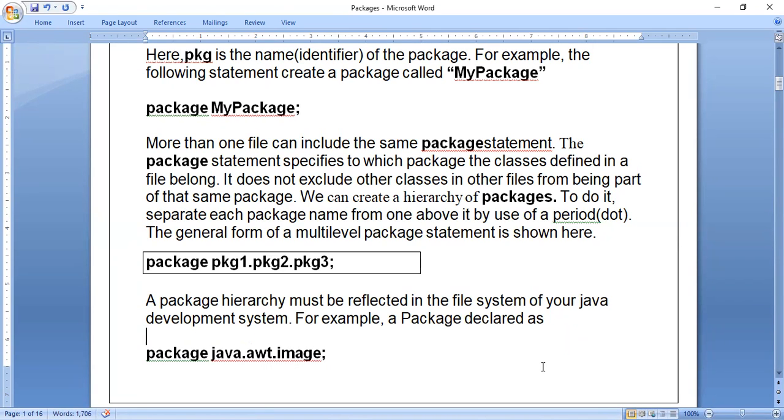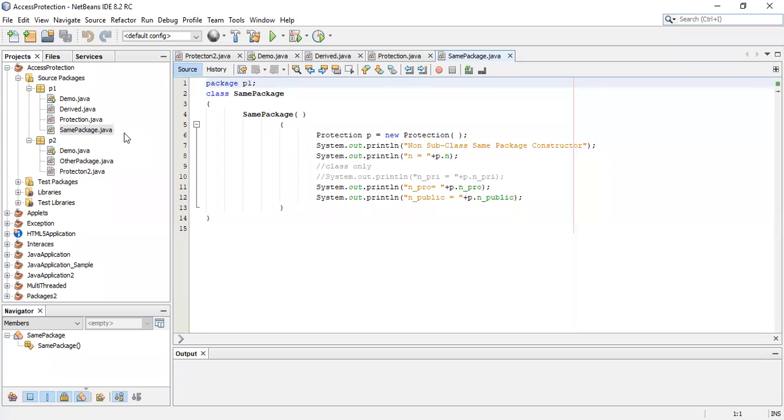See, for example, if you consider the NetBeans editor here, let us consider that in the P1 folder there is a demo.java. Actually, it is not there, but let us assume that in the P1 folder there is one more folder called P2, and in the P2 folder there is a file called demo.java.